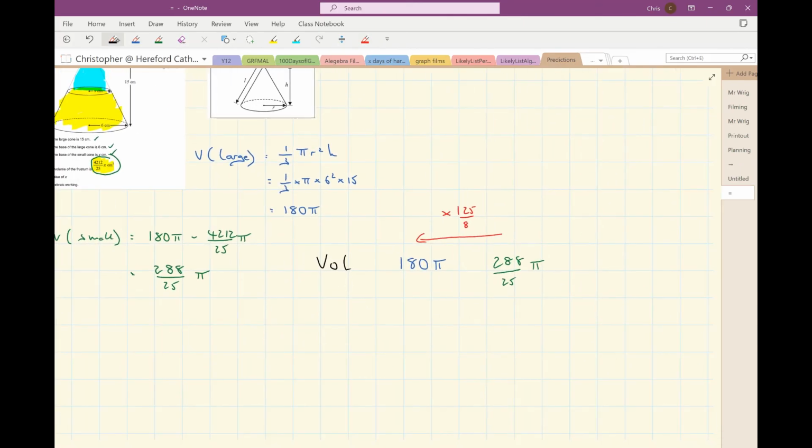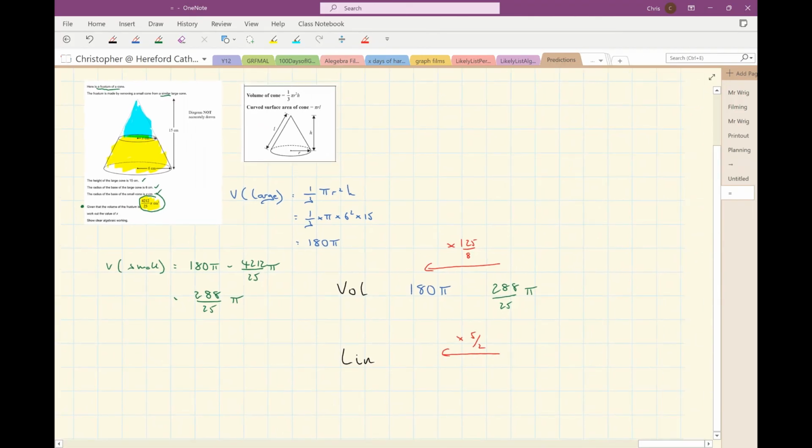So that means that the linear scale factor will be the cube root of that. So I want to know the cube root of 125/8. Well, I could work that out in my head, really. Okay, so it's 5/2.